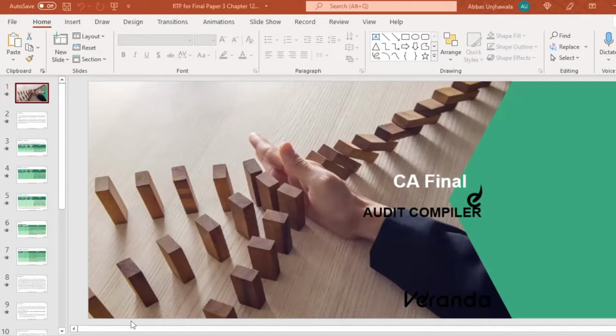What are the different audit reports that you discuss? A detailed discussion is done on these three areas. One question comes from this chapter also. 4 to 6 marks. One question generally comes from this chapter.